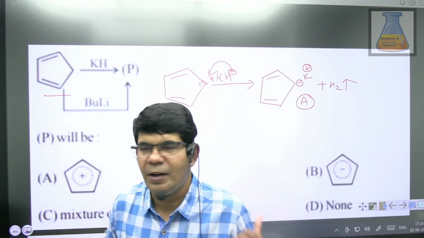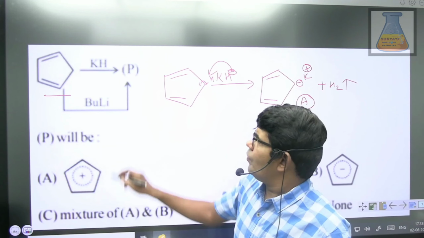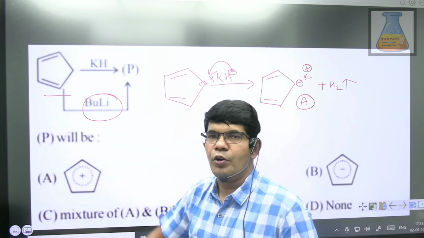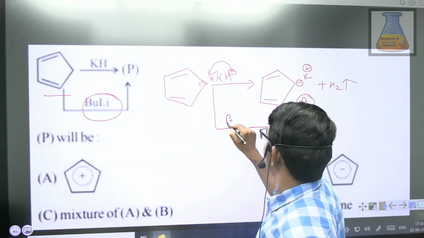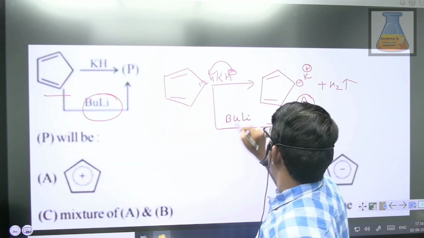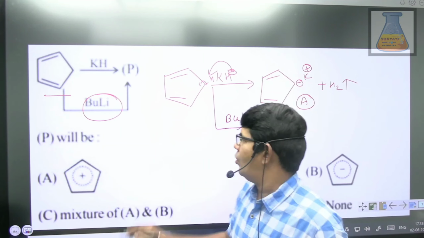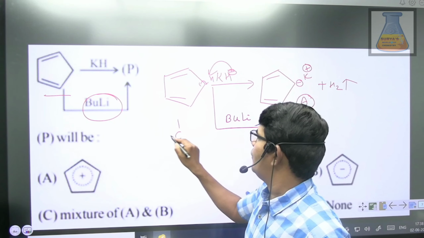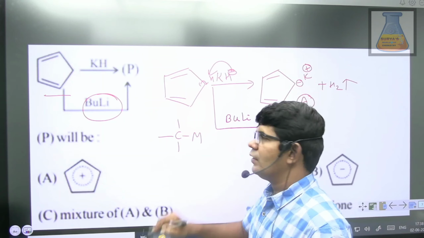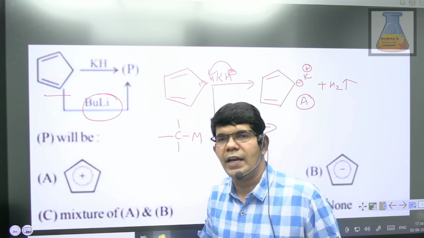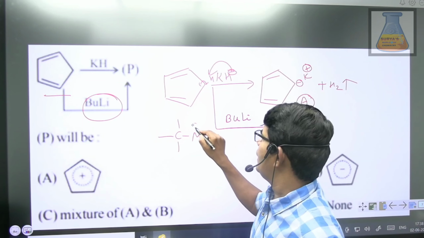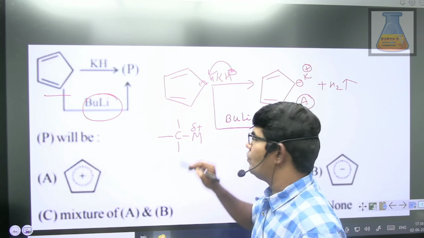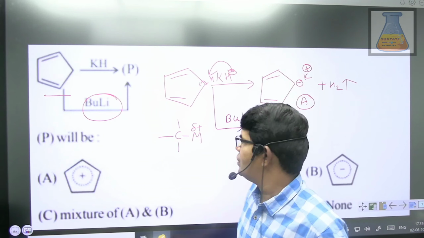Clear? Along with this, you are asked to react it with butyl lithium. Butyl lithium is an organometallic compound. In an organometallic compound, it will have dual character, where the carbon-metal bond has covalent character as well as ionic character. The metal will be highly electropositive due to low ionization energy.